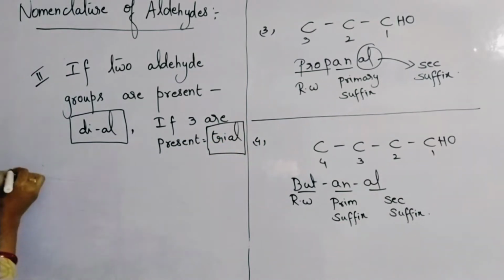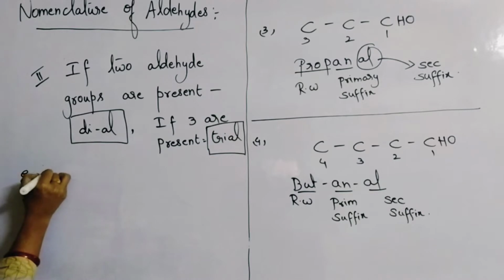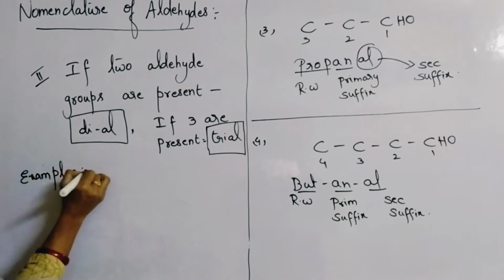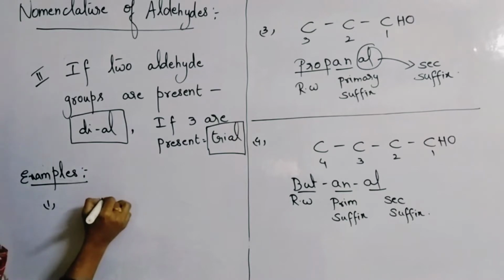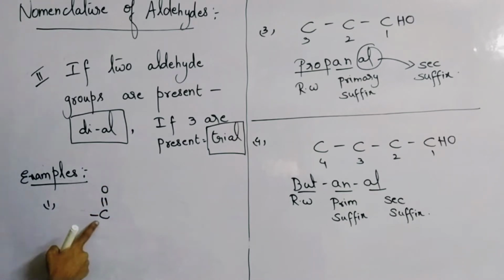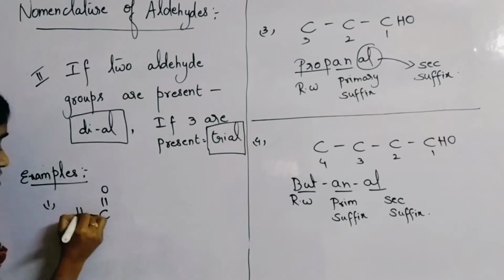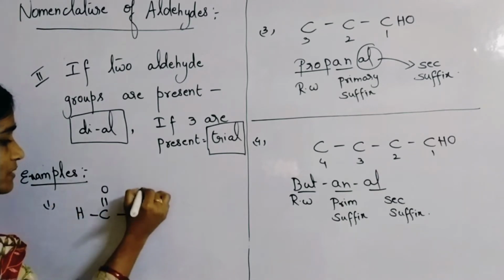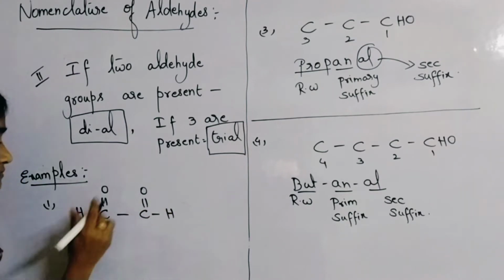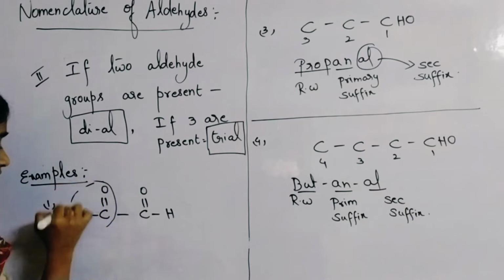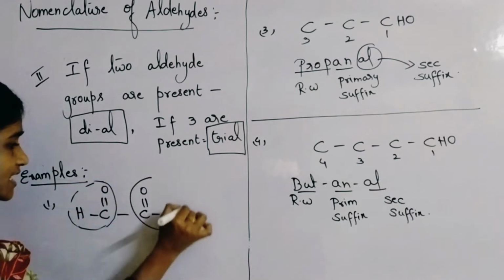Let us see the examples for dials and for trials. So the first example, please keep writing notes, dear children. See, the CHO group can sometimes be written as C double bond OH. Here also C double bond OH. So here 2 aldehyde groups are there. This is one aldehyde group as well as another aldehyde group.